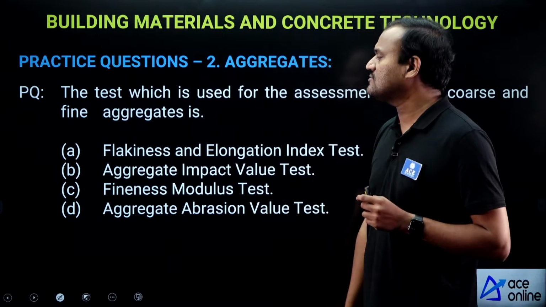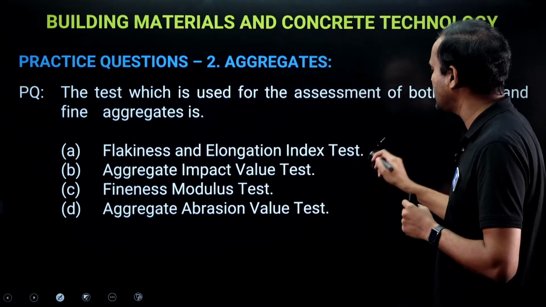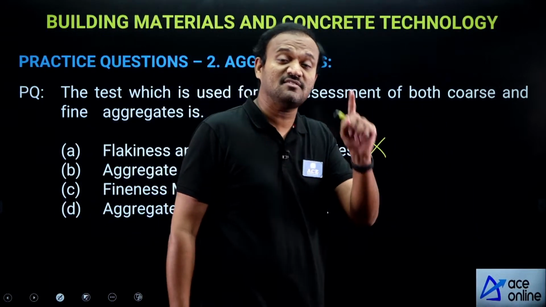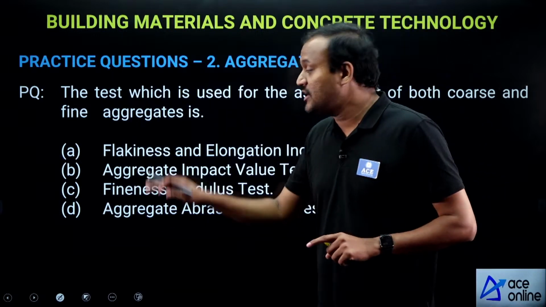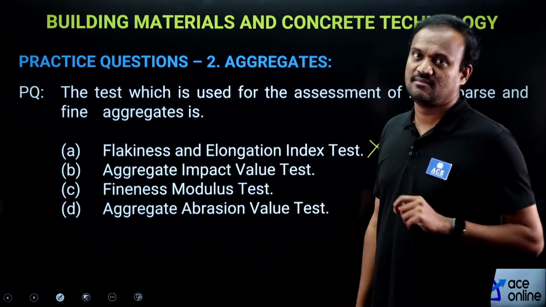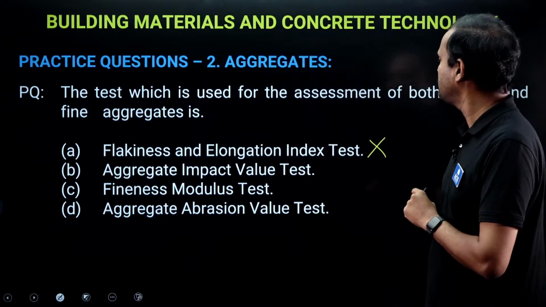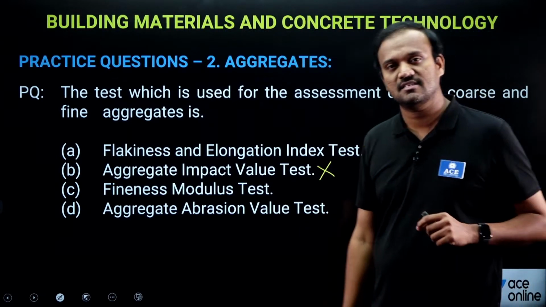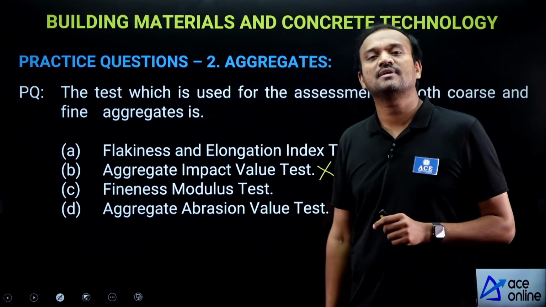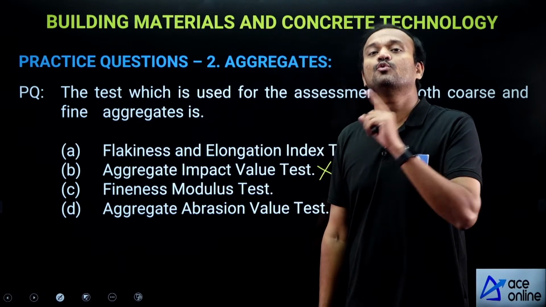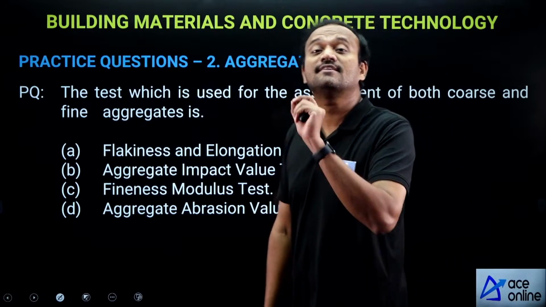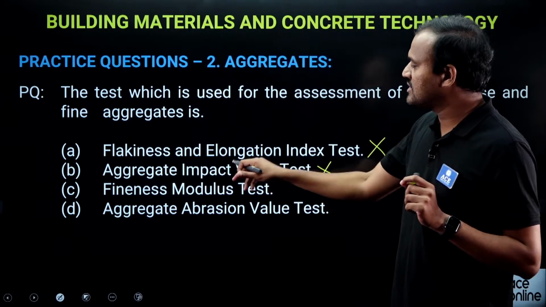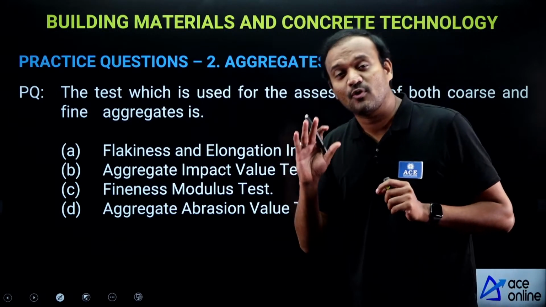Okay. So, first is flakiness and elongation index test. This option is incorrect. See, flakiness and elongation index test is done only on coarse aggregates. We don't do this test on fine aggregates. So, this is an incorrect option. Next, aggregate impact value test. This option is also incorrect. The test is used to assess the toughness of coarse aggregates only. We don't use it for testing of fine aggregates.